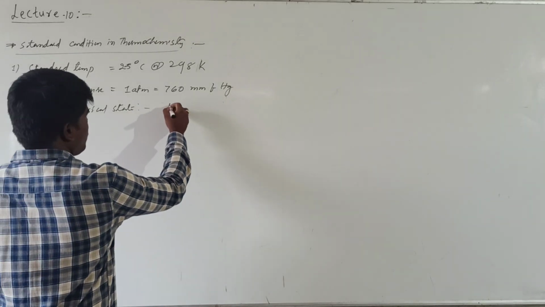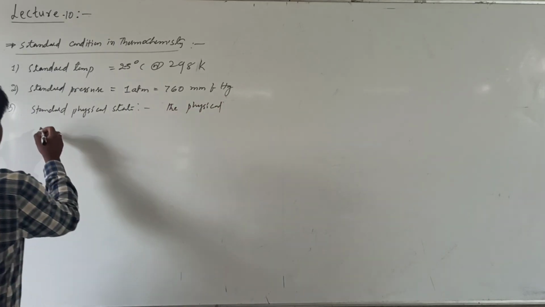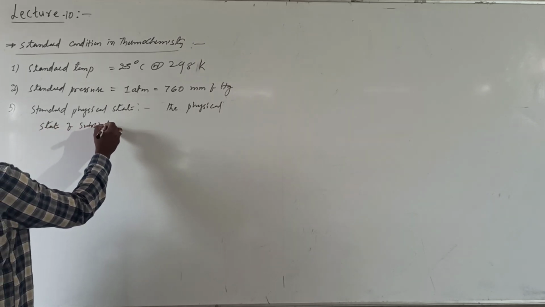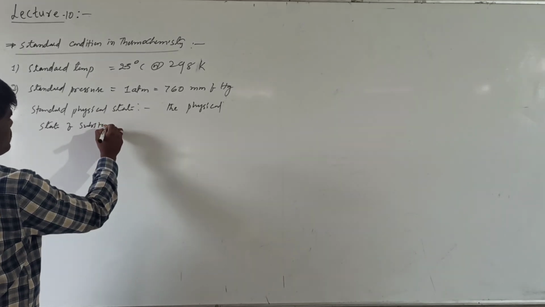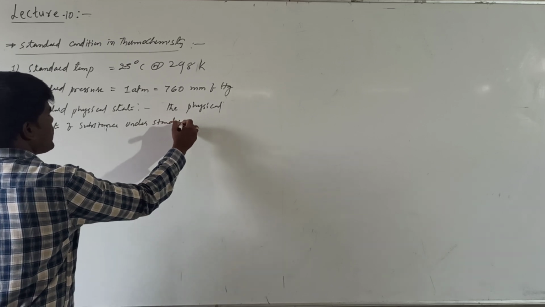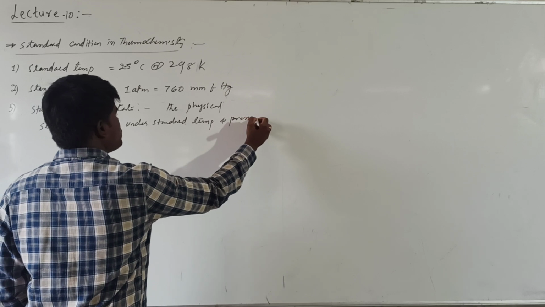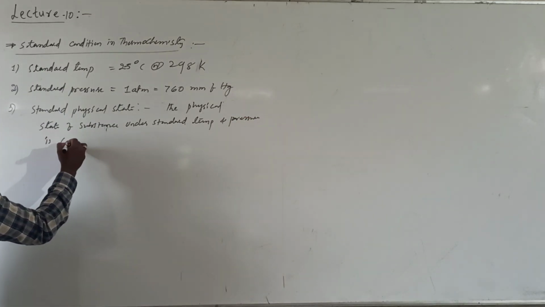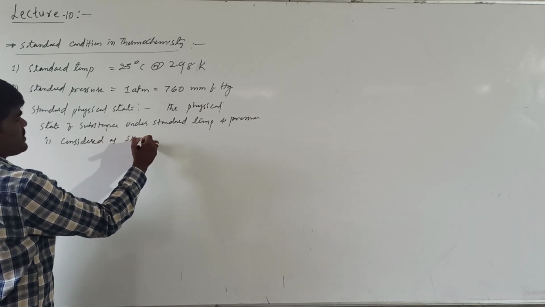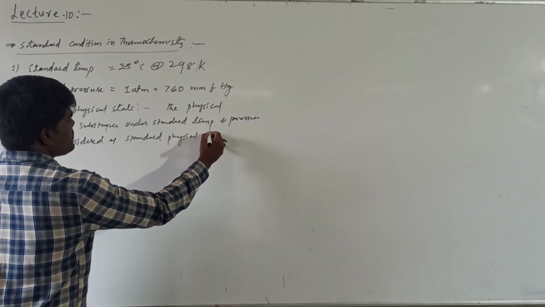The physical state of a substance under standard temperature and pressure is considered as the standard physical state.